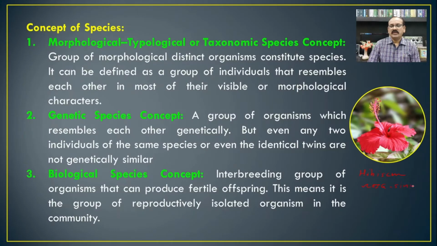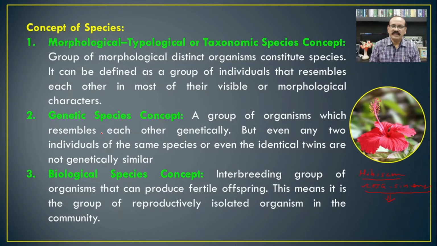Here Hibiscus is the name of the genus and rosa sinensis is the name of the species. Whenever we are talking about Hibiscus rosa sinensis, all the plants will show similar characteristics, and hence they belong to one species.